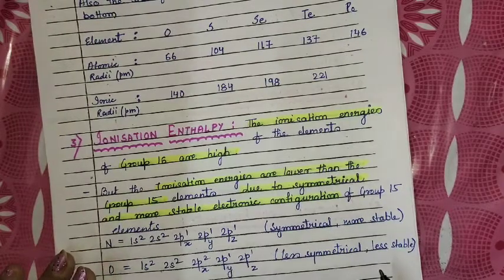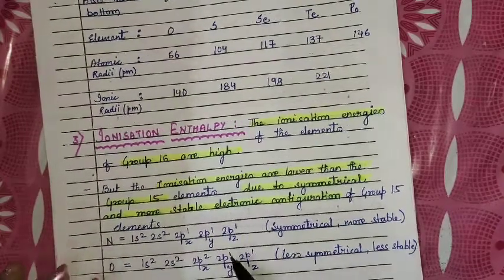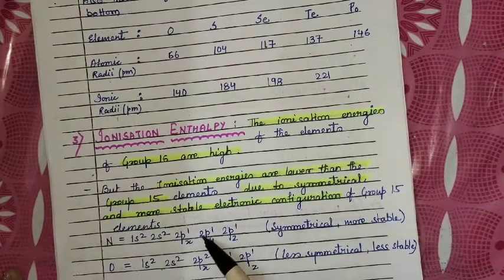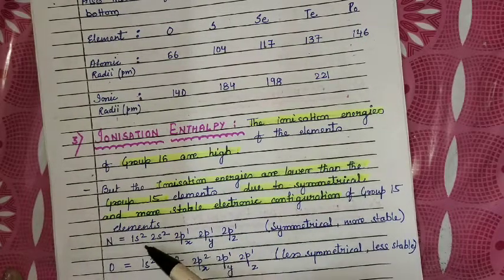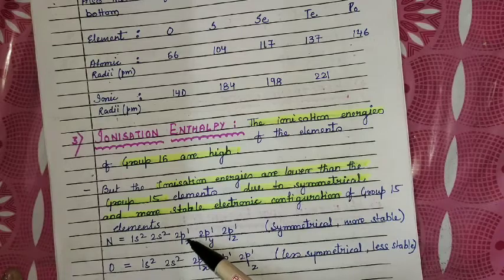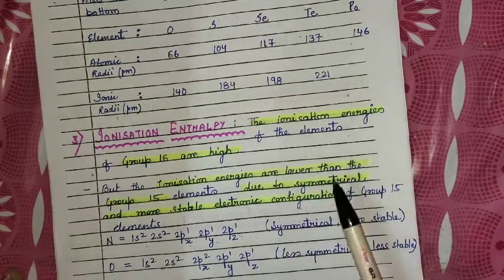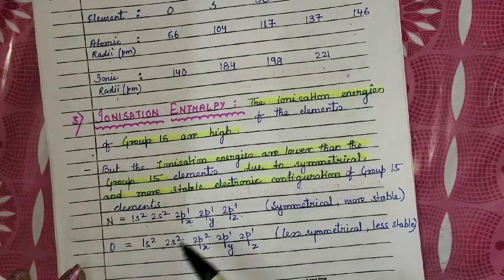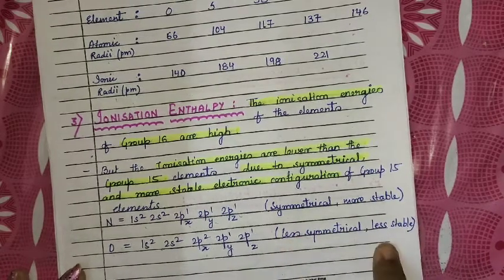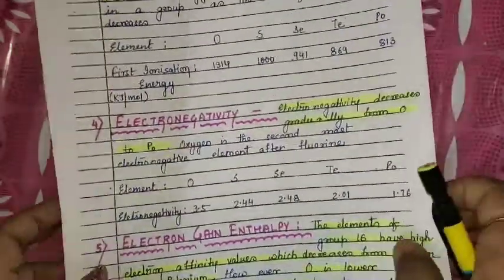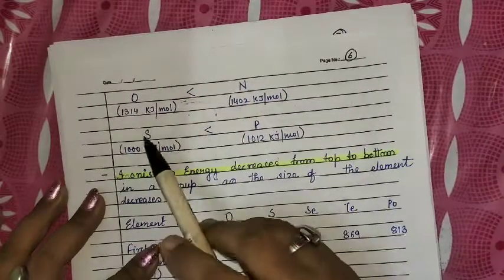group 15 elements. If we compare the electronic configuration of nitrogen and oxygen, nitrogen is 1s2 2s2 2p3, like 2px1 2py1 and 2pz1. And in case of oxygen, it is 1s2 2s2 2px2 2py1 and 2pz1. So it is less symmetrical, and the other is more symmetrical. Hence we can see the data of ionization enthalpy.